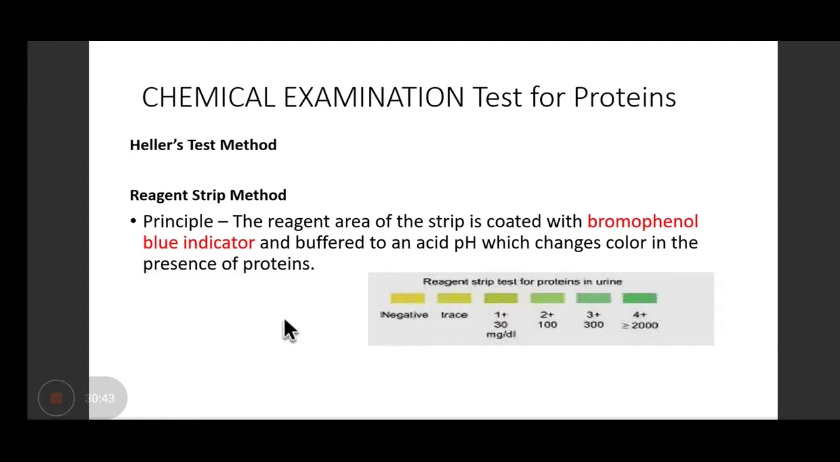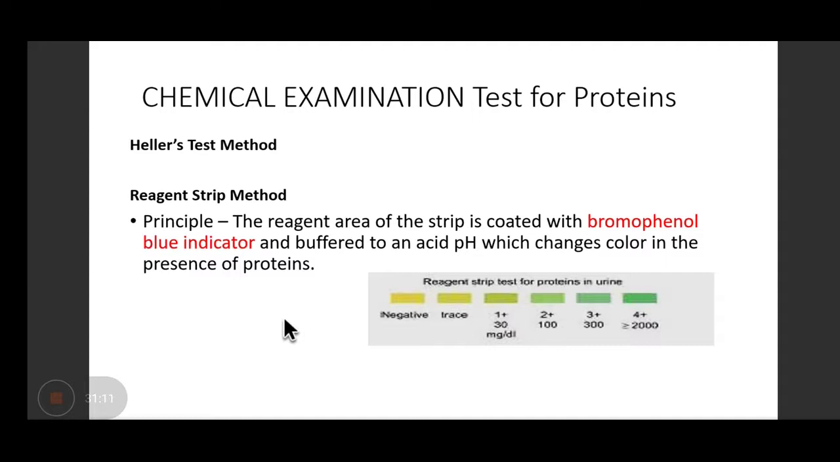You just have to take 5 ml of urine in a test tube and you pour concentrated nitric acid without touching the sides of the tube. And what do you observe? You observe a white ring at the junction of two liquids when proteins are present. Okay? But you don't have to perform it here, but you should know the name of the method and how it is done. Then nowadays, the reagent strip method is used.